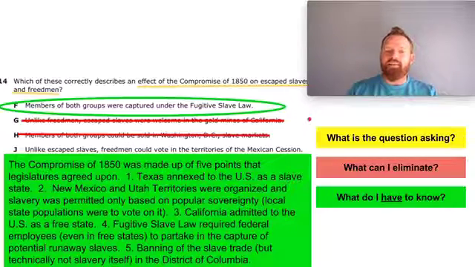The fugitive slave law ended up enforcing the ability of slave capturing men and women to go and get people, whether they were slaves or not. Even freedmen were captured because of this fugitive slave law. If they didn't have paperwork on them, or even if they did, that could be confiscated, and next thing you know, they were accused of being a runaway slave.